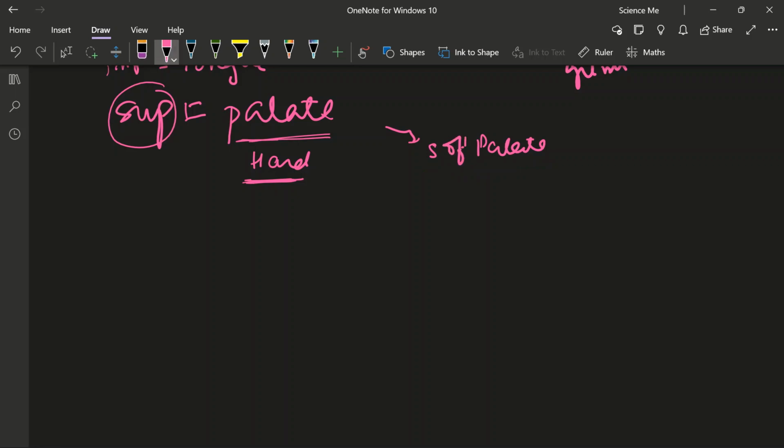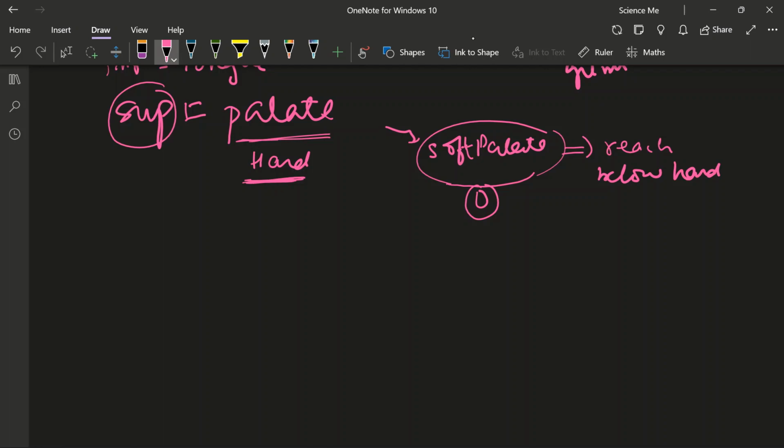Soft palate is when you reach below hard palate. If you move your tongue inside your buccal cavity, you will see one is the hard palate when you touch your tongue towards the upper end, and when you push your tongue inwards, there comes a soft place where your tonsil glands are, right? So that is your soft palate.